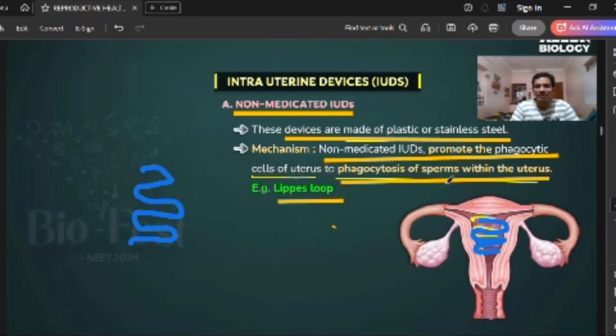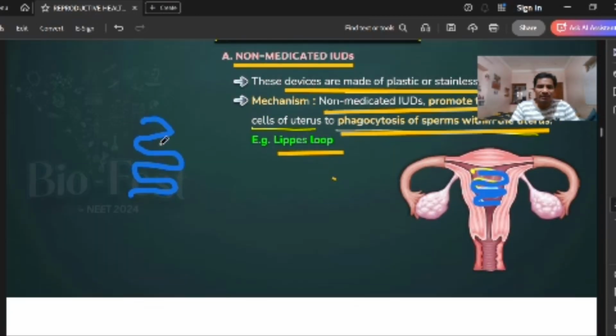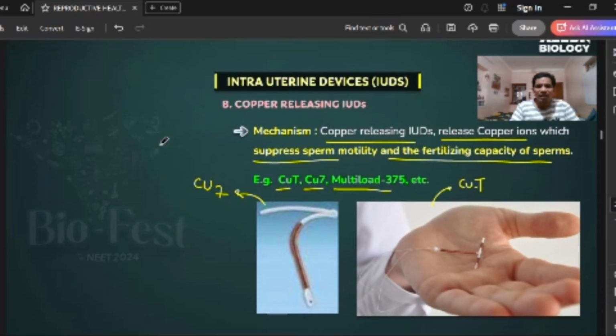Right. Next one is the copper releasing IUDs. Here copper ions will be released by the device. Copper ions will be released, right? What is the mechanism of these copper ions? They suppress the sperm motility. Then automatically the sperm won't reach the ovum, and the fertilization fails.